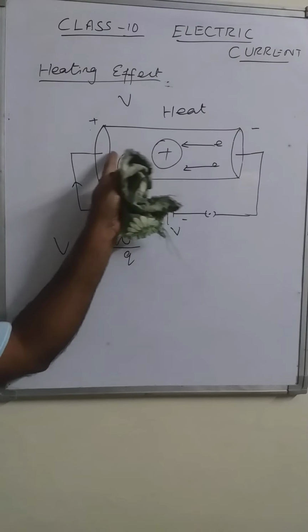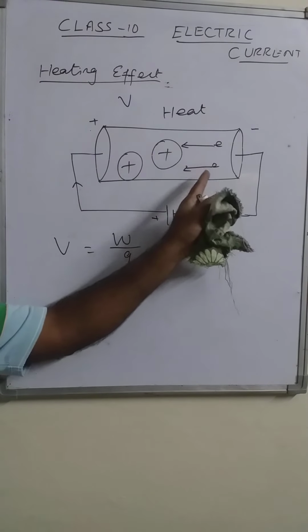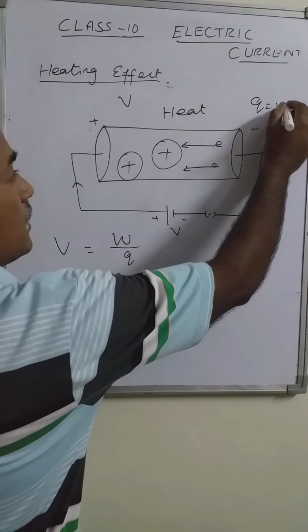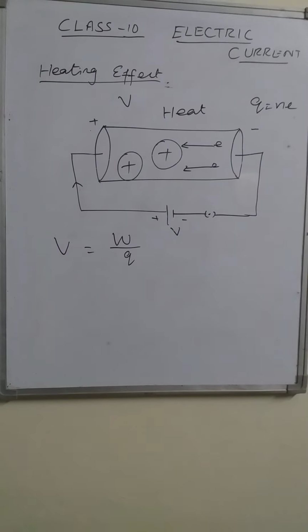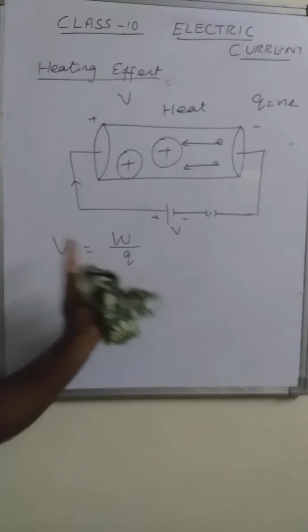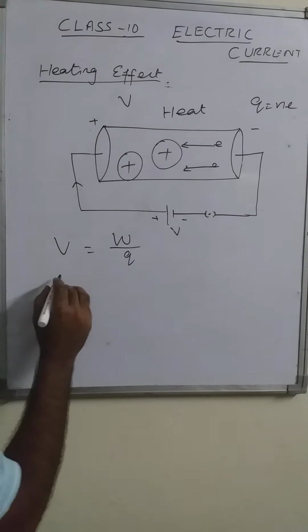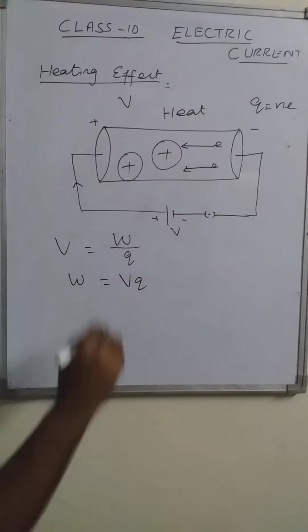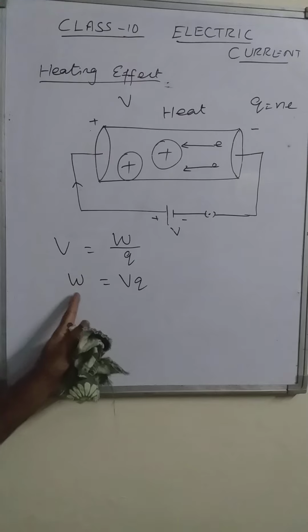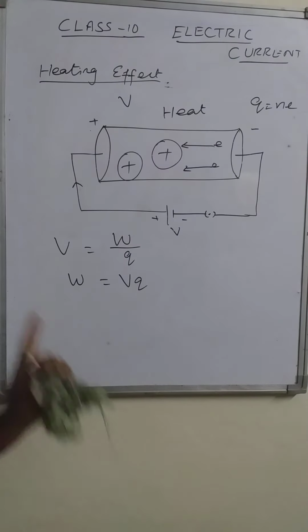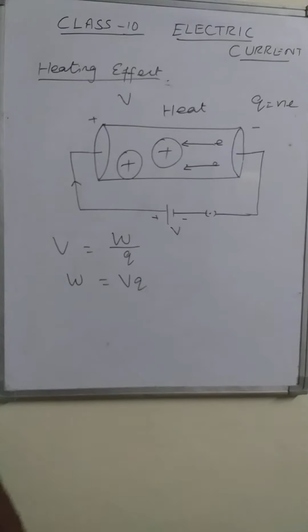Suppose we take the total amount of charge flowing, the number of electrons flowing. So from this we can get the total amount of charge. The total amount of charge flowing through the conductor is Q. From this relation we can find W equal to VQ. This is the amount of work done by the battery to pass the Q charges.